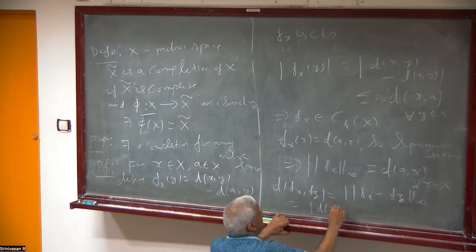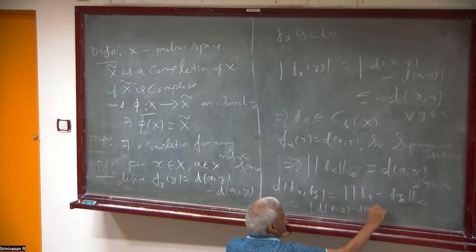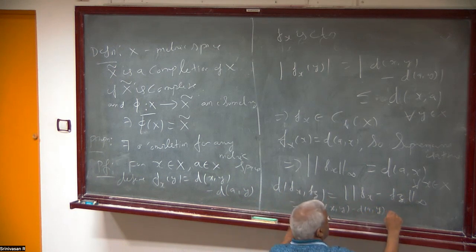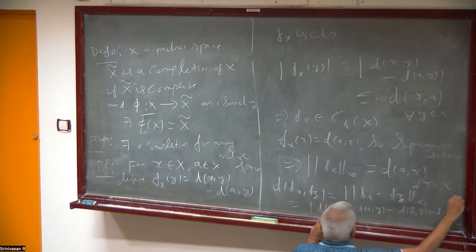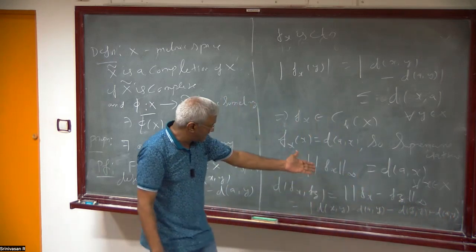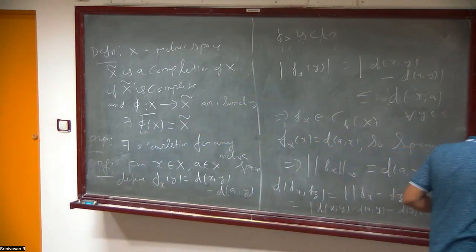So |d(x,y) minus d(a,x) minus d(z,y) plus d(a,y)|, and the whole mod of this, the difference.